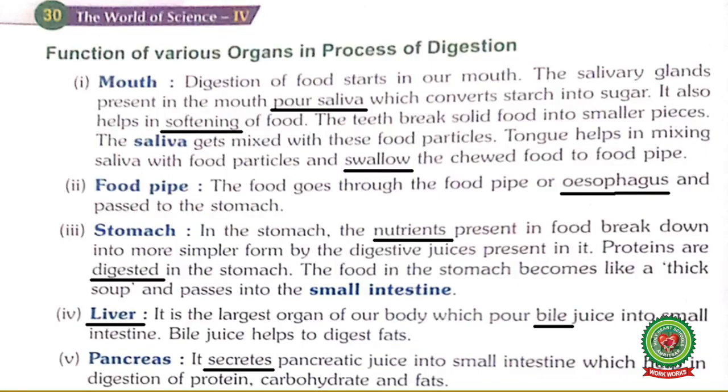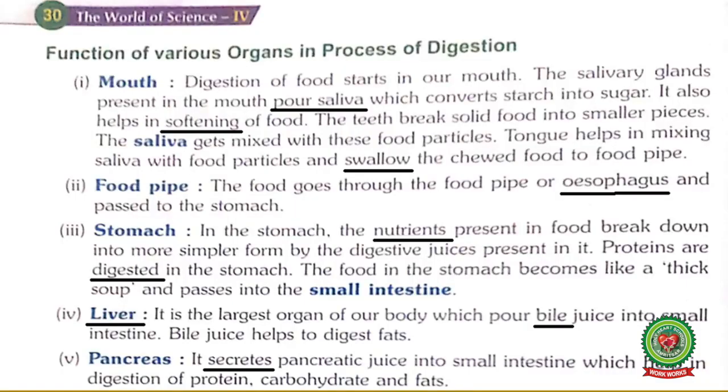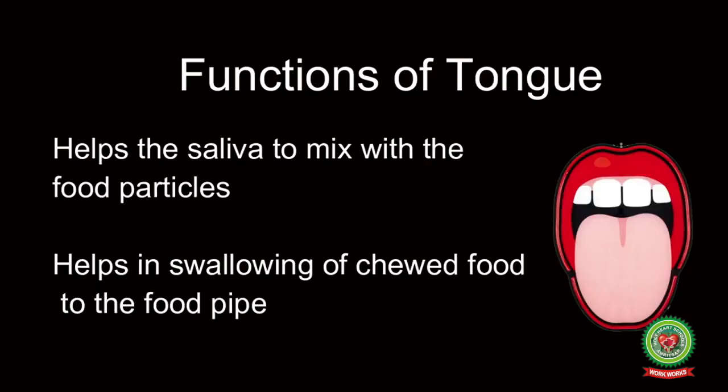Tongue helps in mixing of saliva with food particles and swallows the chewed food to the food pipe. Underline the word swallow and write down its meaning: allow food to pass down. So, tongue plays two major functions. Number one, it helps the saliva to mix with the food particles. Number two, it helps in swallowing of the chewed food to the food pipe.